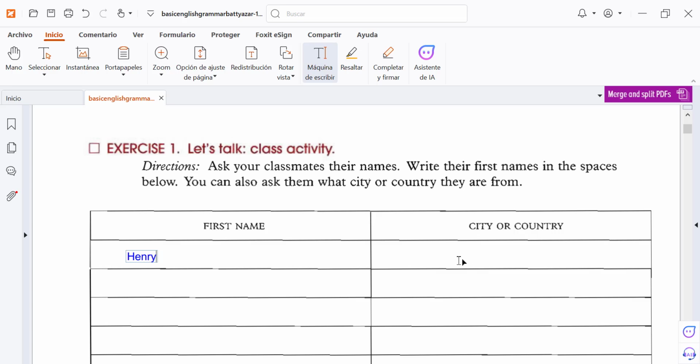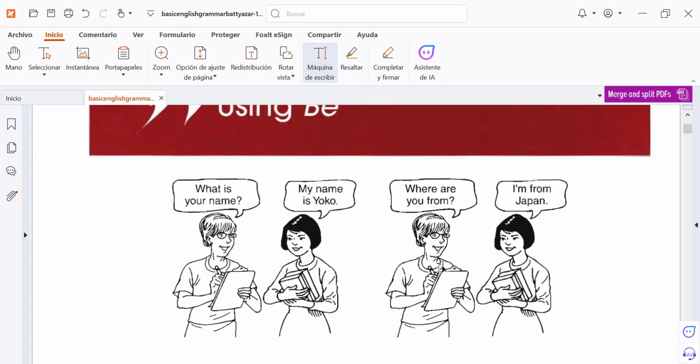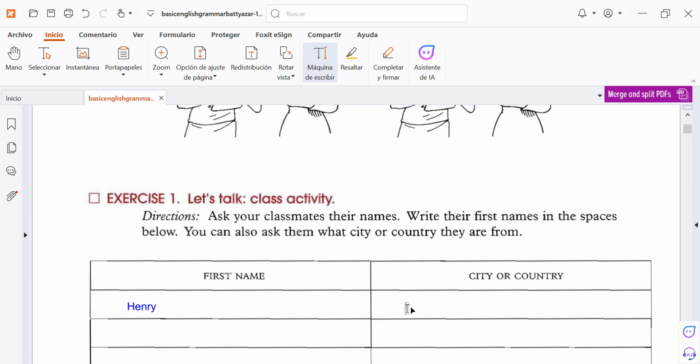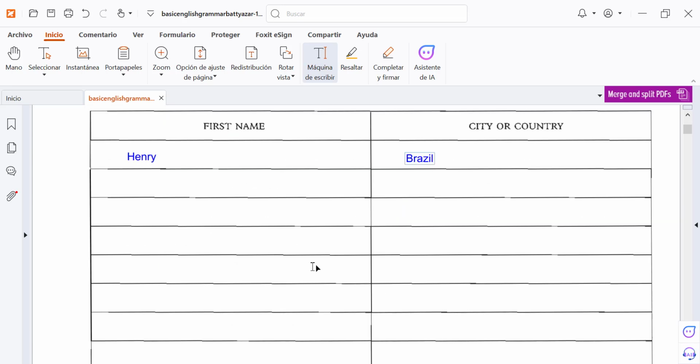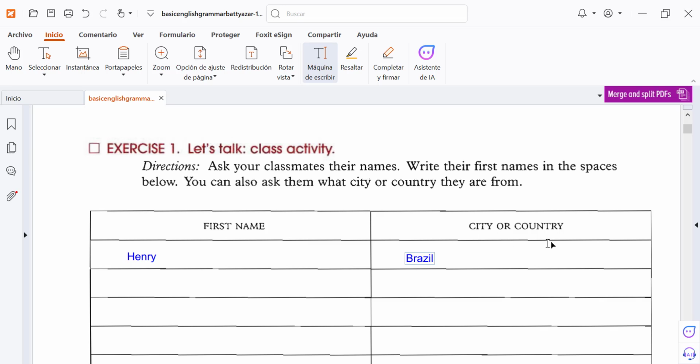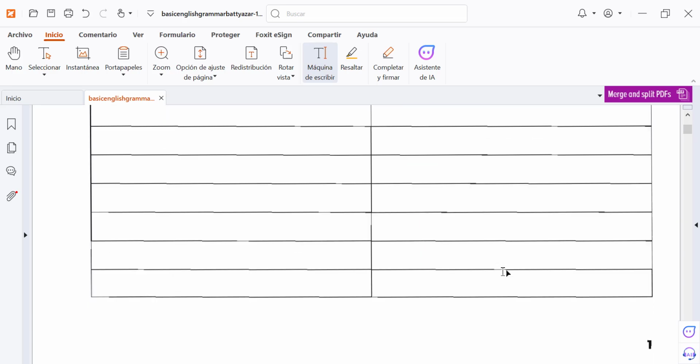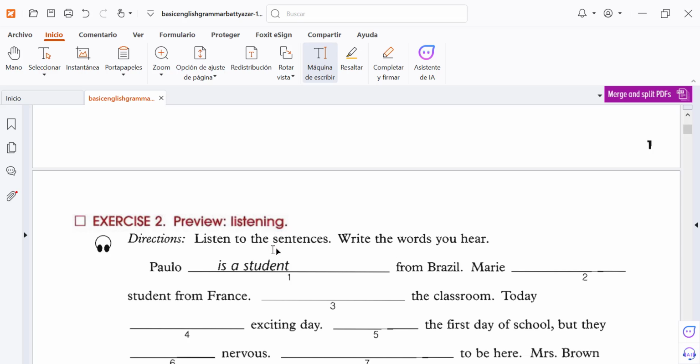Where are you from? I'm from Brazil. Or I'm from Mexico. And so on. Okay, so you have to complete this chapter. First name and city or country. Brazil. Oh, it could be a city, okay? Los Angeles. Whatever.